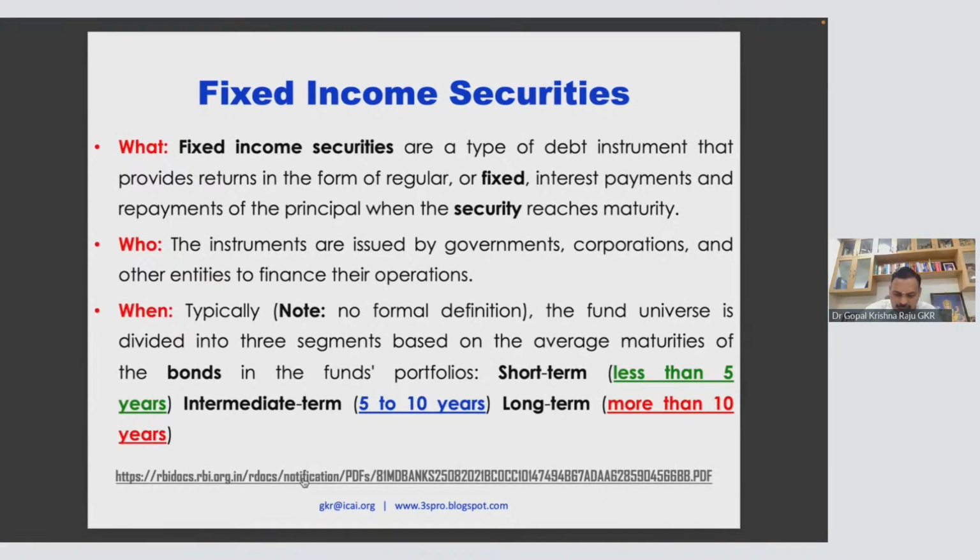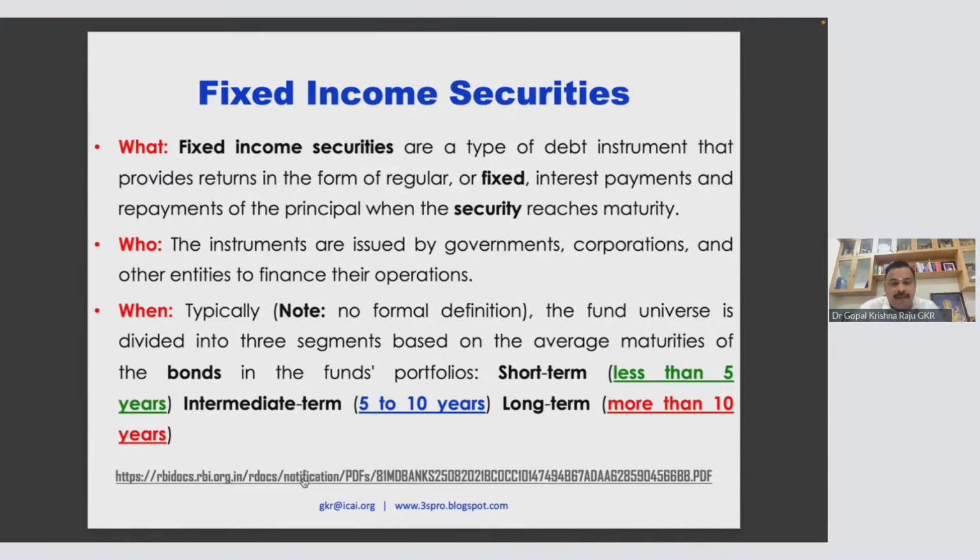Now, what is a fixed income security? You have various avatars. It can be a very simple fixed income security, like a fixed deposit, which will have fixed returns. Another avatar is your debenture or bond. You can go on: government securities, corporate deposits, company deposits.